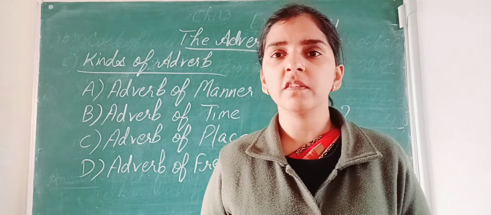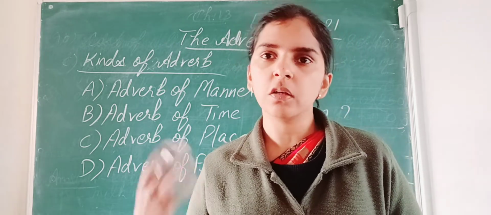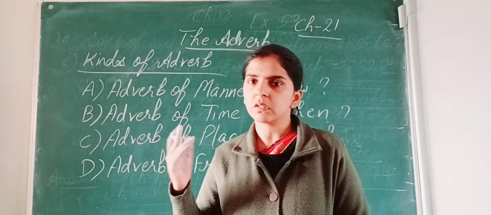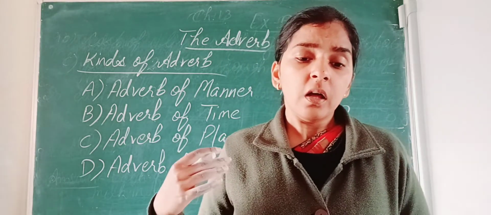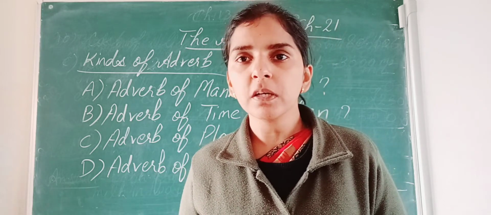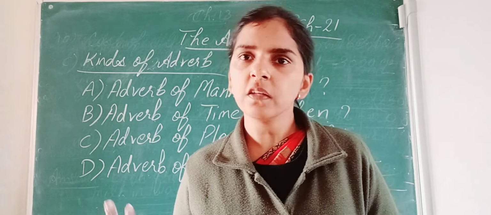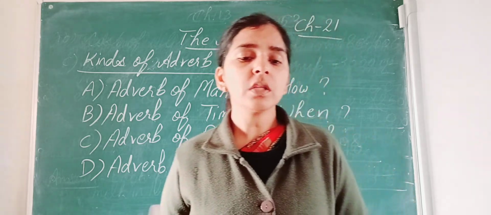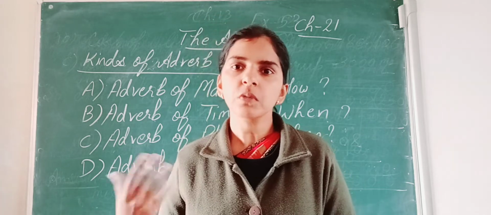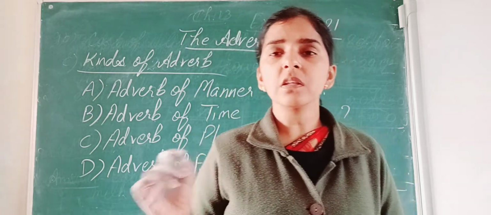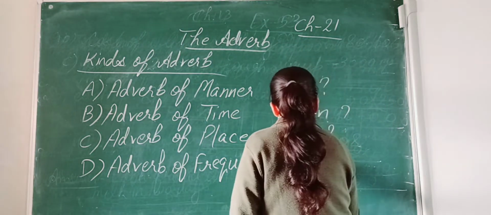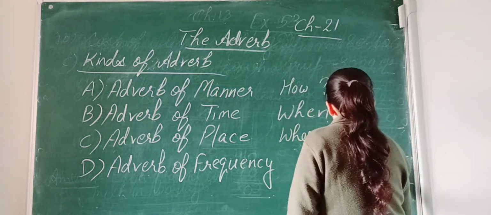He always tells a lie. How many times does he tell a lie? Always. She rarely meets me. How many times does she meet me? Rarely. Many people do physical exercise regularly. How many times do people exercise? They exercise regularly. They go there twice a week. How many times do they go there in a week? Twice. Twice means 2 times. So these are called adverbs of frequency. They tell us the answer of how often or how many times.